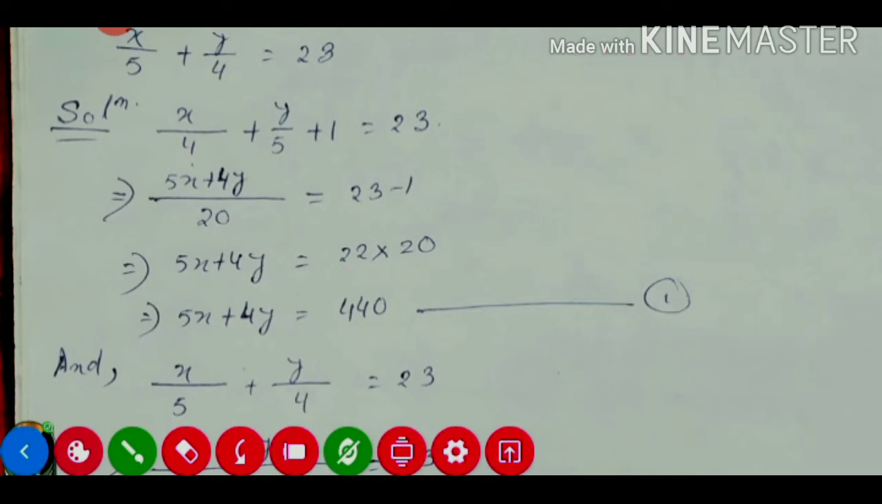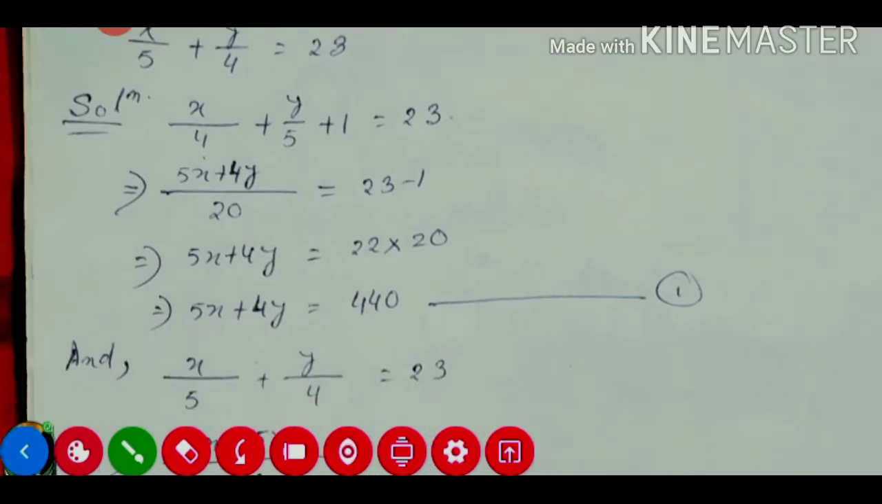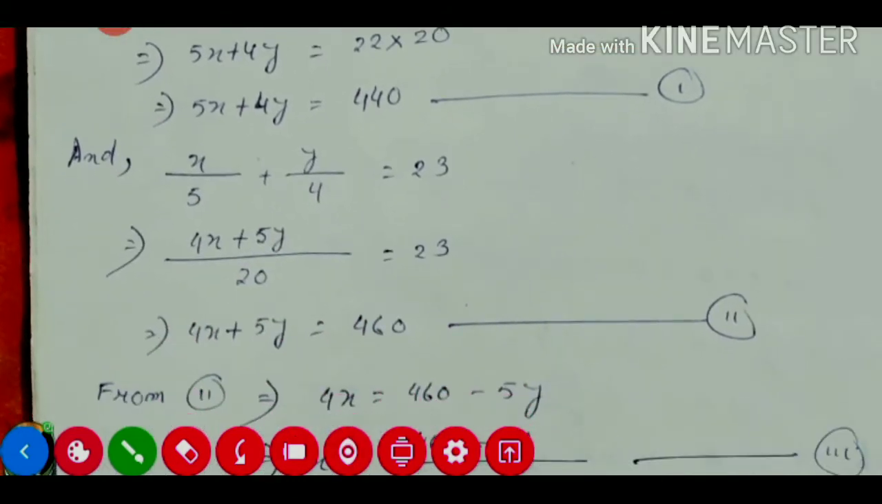Now 22 into 20, if we multiply, it will be 440. So this one we are calling equation number 1. Now from equation number 2, similarly, we will take our LCM. So the LCM of 5 and 4 will be 20 only. So like the previous method, we will apply 20.